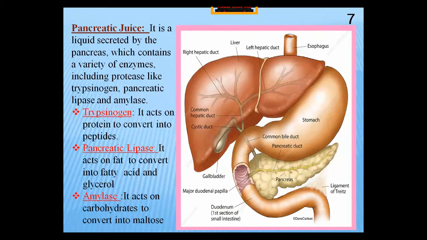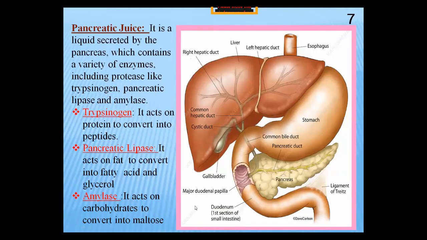The second enzyme is pancreatic lipase, and it acts on the small molecules of fats, because they are in the form of fatty droplets. Pancreatic lipase works on the small pieces of fatty droplets and converts them into fatty acids and glycerol. These are the monomers. And the third is amylase. Amylase acts on carbohydrate and converts it into maltose.